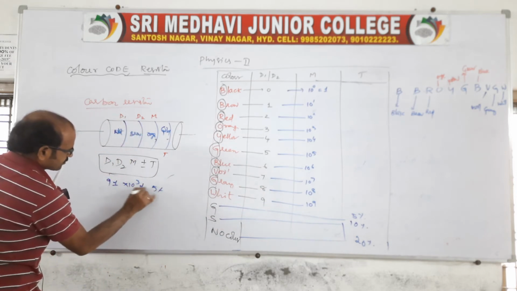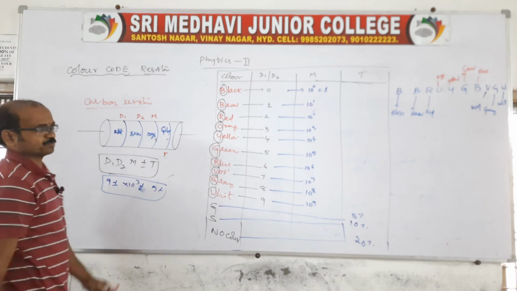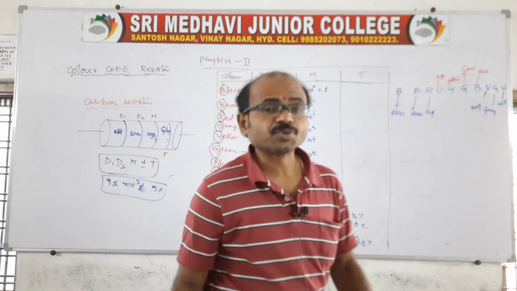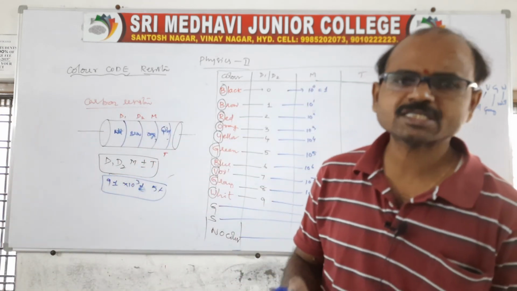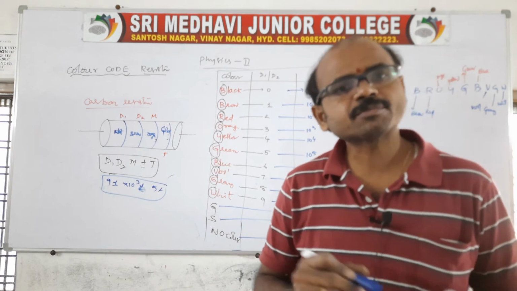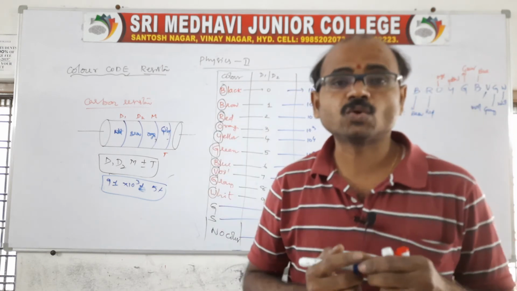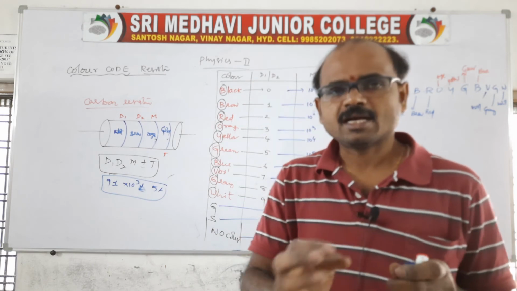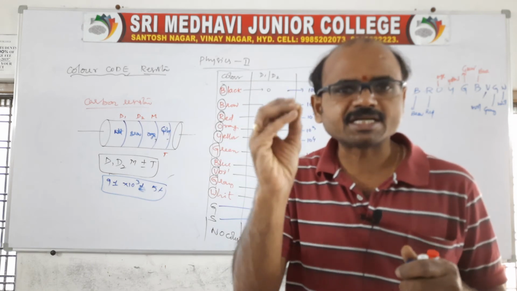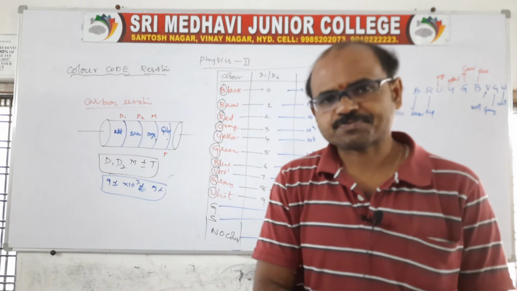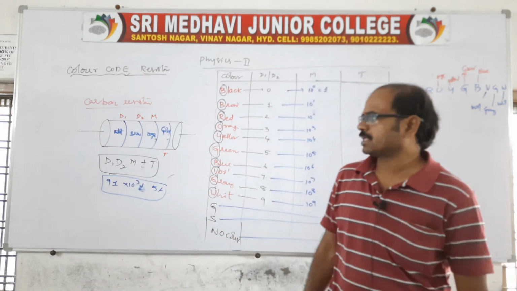Plus or minus, you say, this is the way we can do. But before that, we should know the tabular form, because if you remember the tabular form, then you can do the problems. Otherwise we cannot, because we should know the colors, and we should remember the digits and multipliers also.